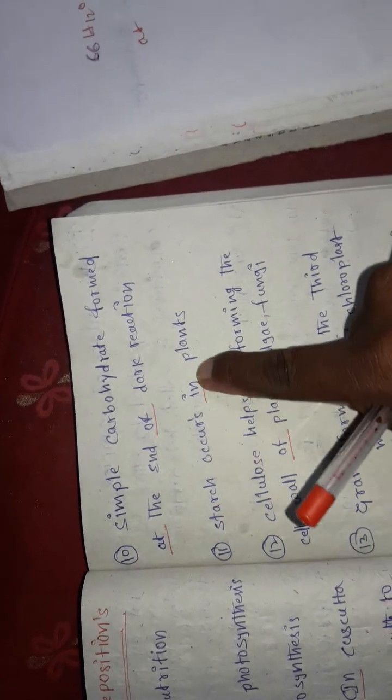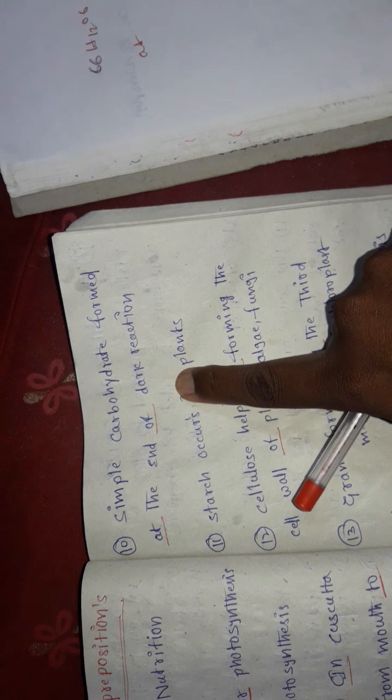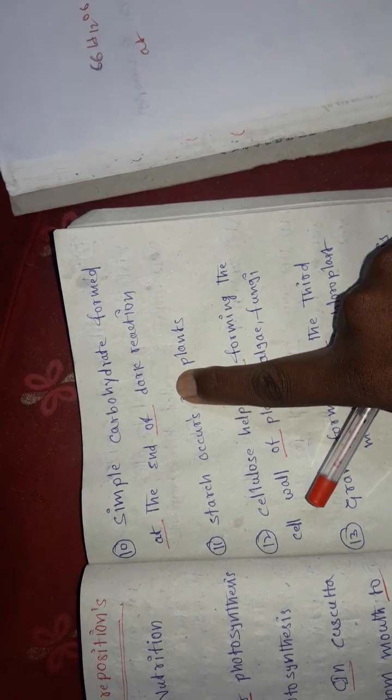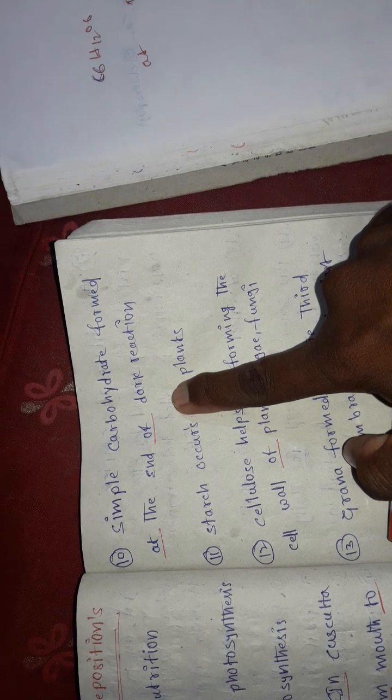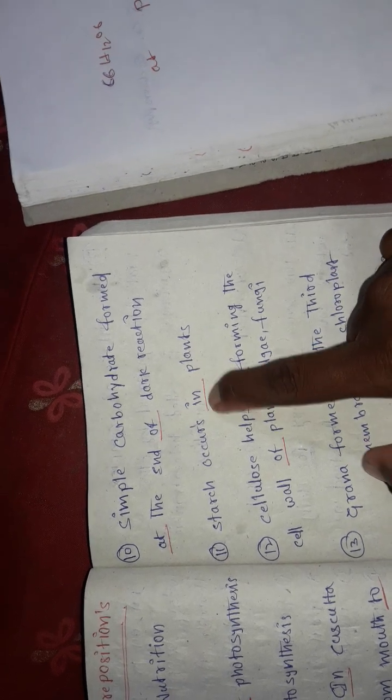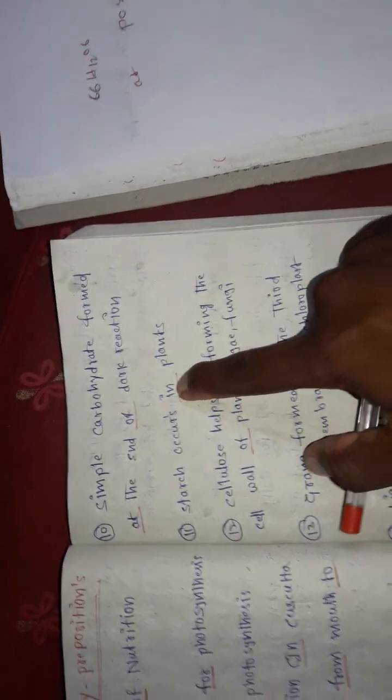So starch occurs in plants: if I ask the question where starch occurs, where starch is being produced, it gives the answer that starch occurs in plants, in the chloroplast, by the photosynthesis. But "starch occurs plants" is not a complete answer or complete meaning. With this simple word, we can get the complete meaning. This is called preposition.